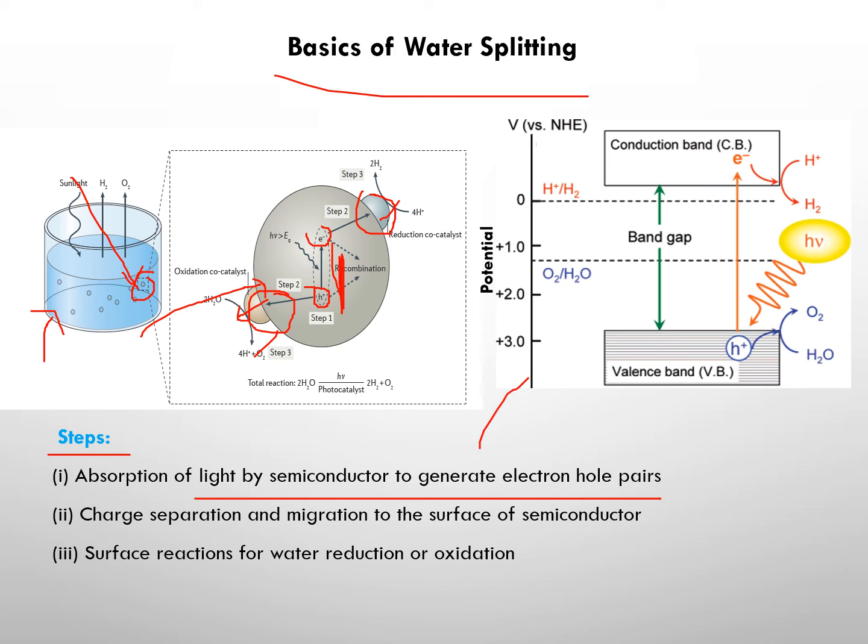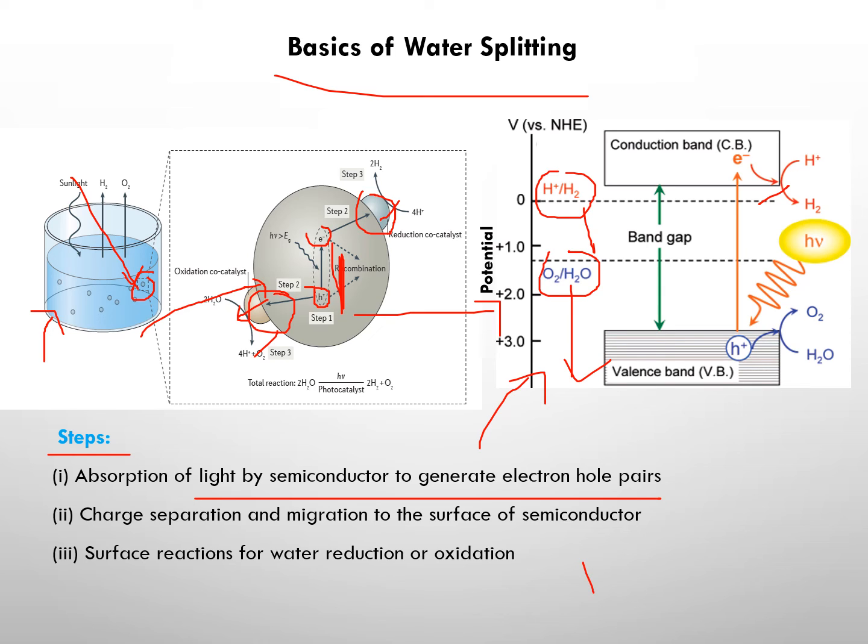But this semiconductor material needs to satisfy some kind of condition, right? We will not get anything unless the band gap of this material matches with the redox potential of water. That is, the conduction band of this material should be more negative than the hydrogen redox potential, and the valence band should be more positive than the oxidation potential of oxygen.